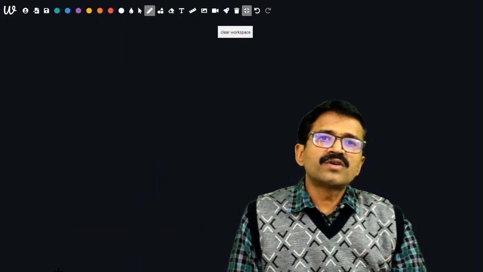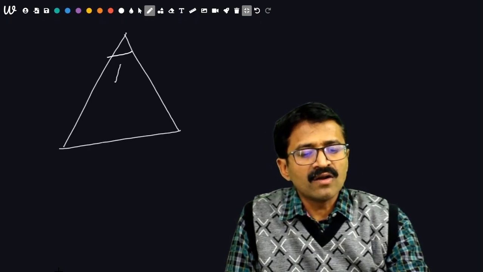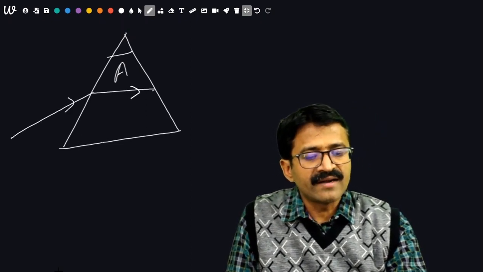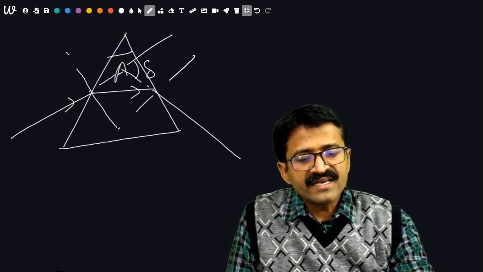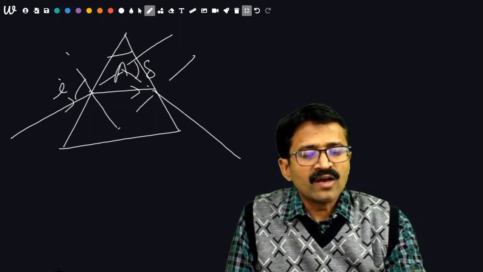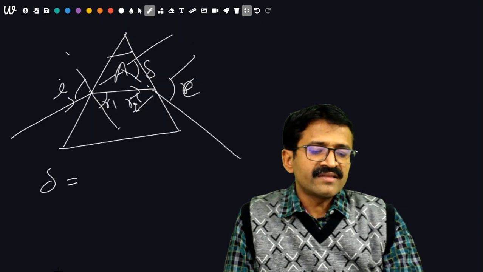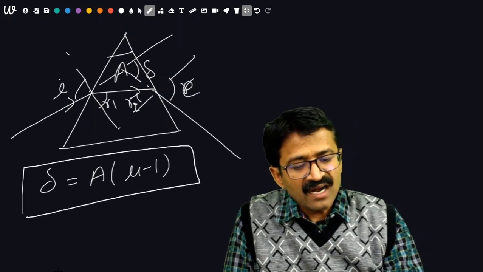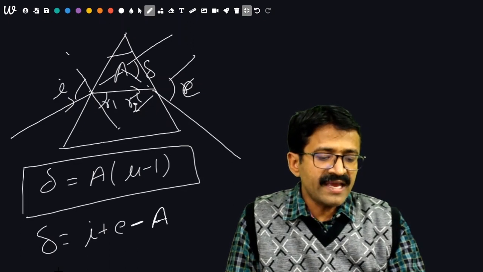Now we discuss the prism. A prism is a structure having an equilateral triangle of a certain angle of prism A. When a light ray falls on it, it will get deviated by a certain angle. The angle of deviation will be delta, and it depends upon A, angle of incidence I, angle of emergence E. For a thin prism, delta, the angle of deviation, is A(μ − 1). But in detail, if you have to find it, then delta will be I + E − A.